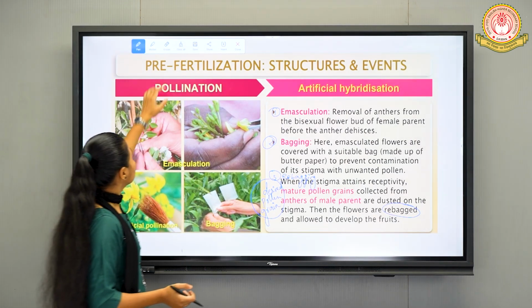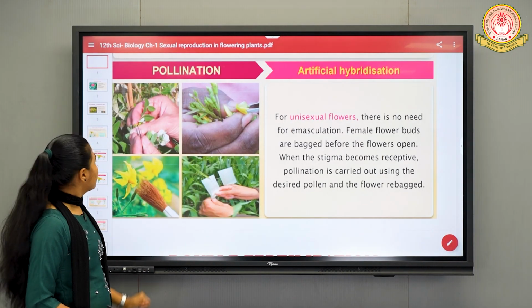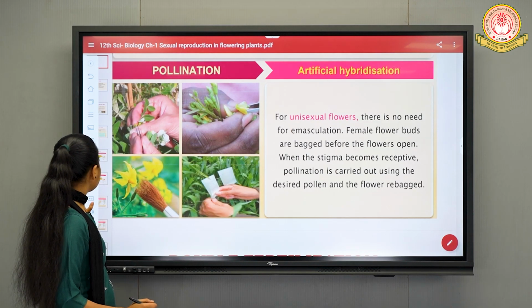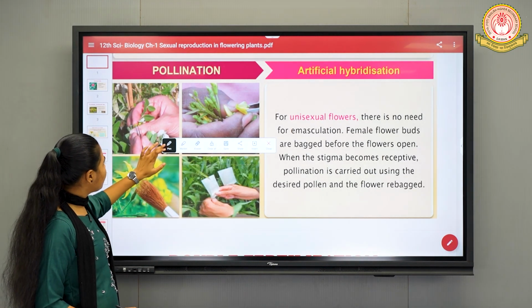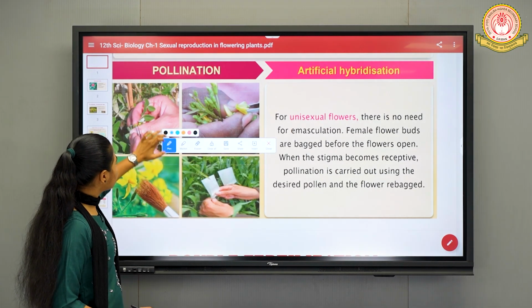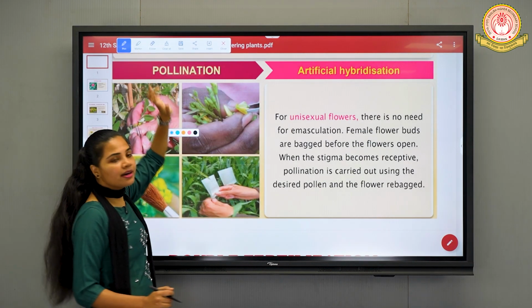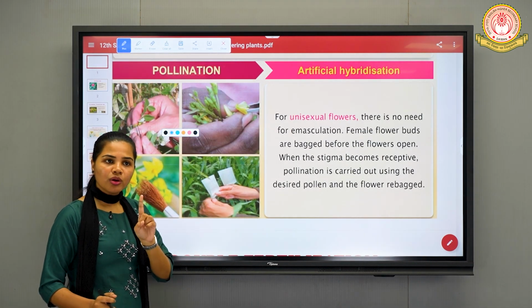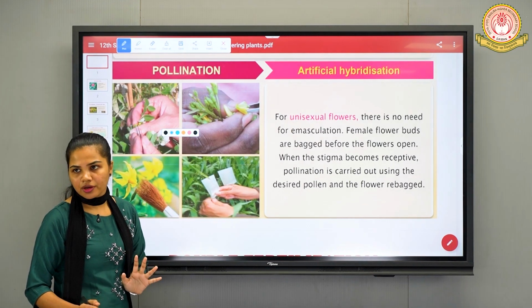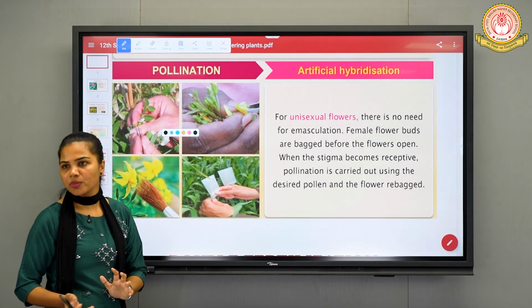Moving forward, one more point is there in this. That is in case of unisexual flower. Now what do you mean by unisexual flower? We have already discussed in our previous lectures that it is the flower which has only one reproductive organ, either male or female.